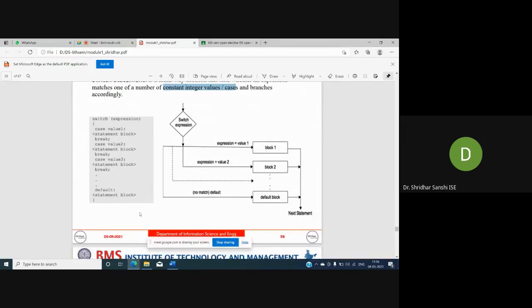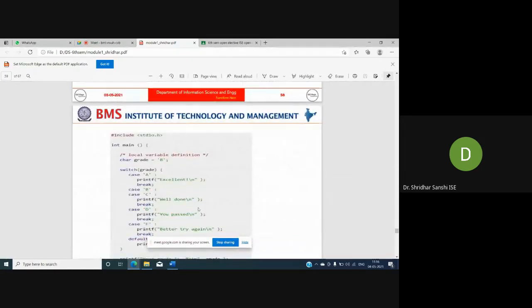Fine. So you can see here an example. char grade equal to 'B'. I have initialized grade to the character B. How to define a character? It should be in single quotes, correct? So 'B' is a character, and I have initialized it to grade.